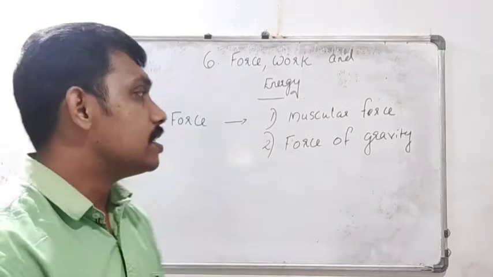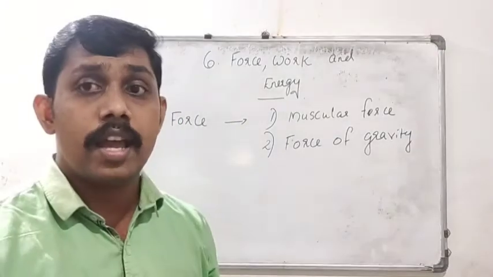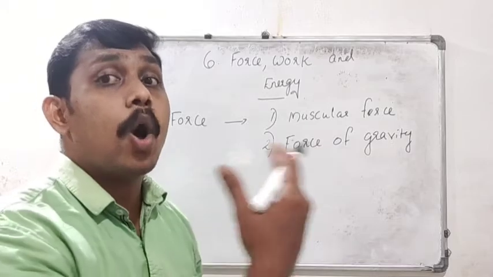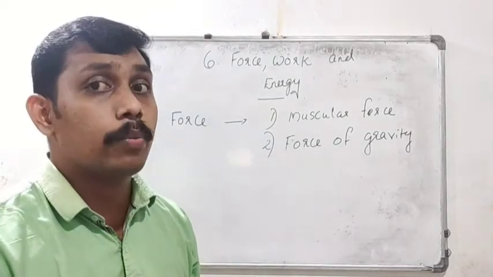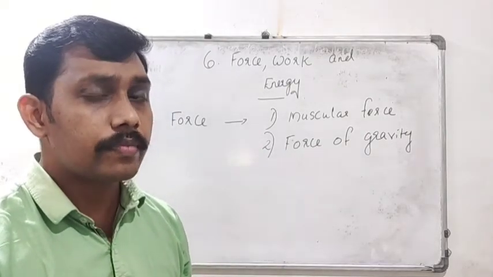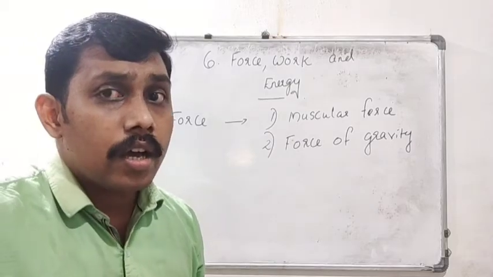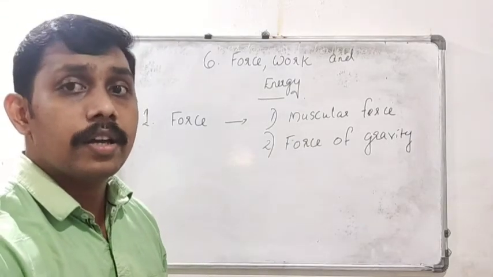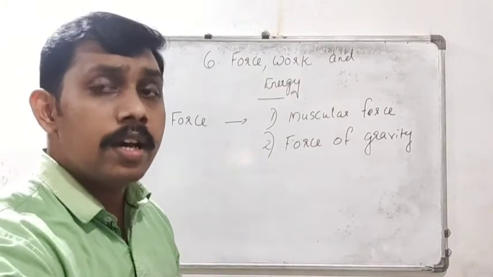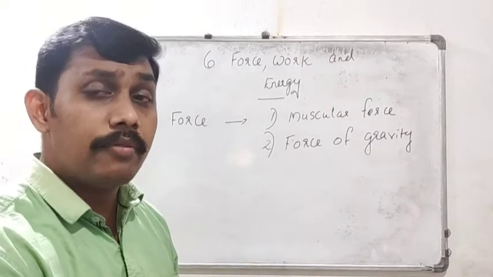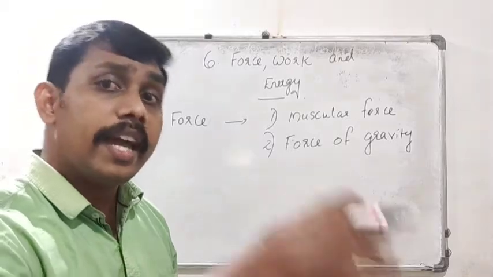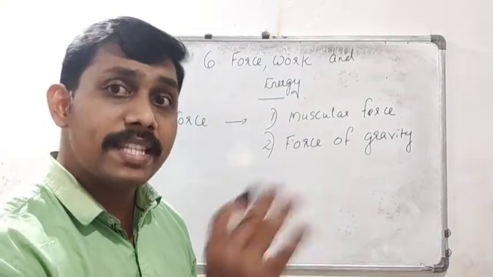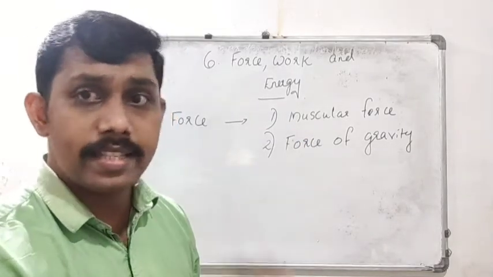Okay, and in every case there is an opposing force. If I throw or kick a football, it moves along the land. So after some time what happens? It stops by itself, isn't it?